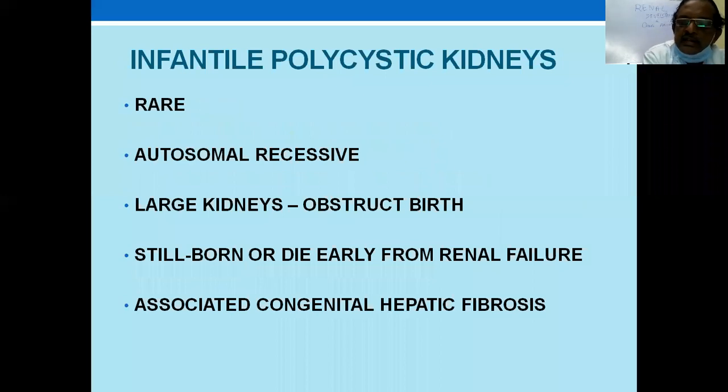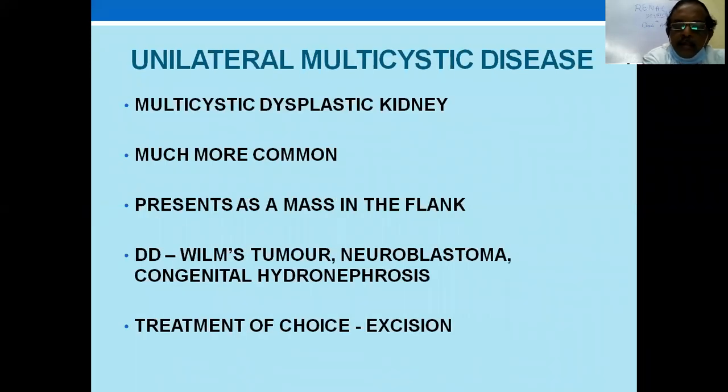Infantile polycystic kidneys are a rare presentation and it is autosomal recessive. Normal large kidneys are present in the polycystic kidney, and the etiology is the same as in adults. They obstruct birth, so there will be difficulty in delivery of such children with infantile polycystic kidney. Usually they are stillborn or die early from renal failure. There are associated congenital anomalies of the liver and other places.